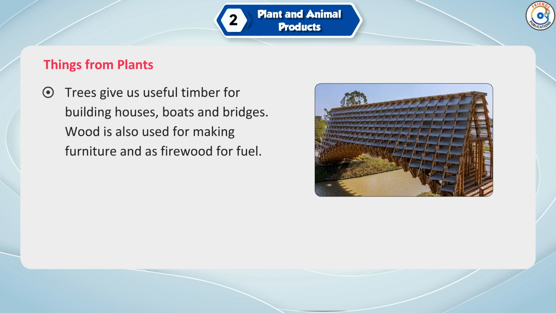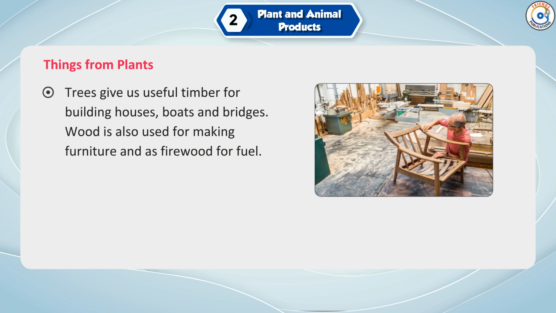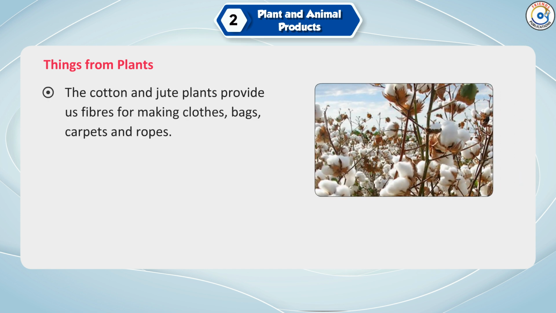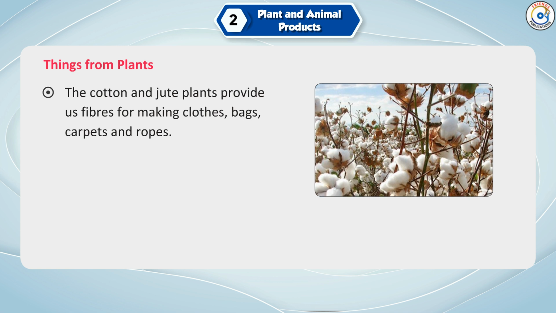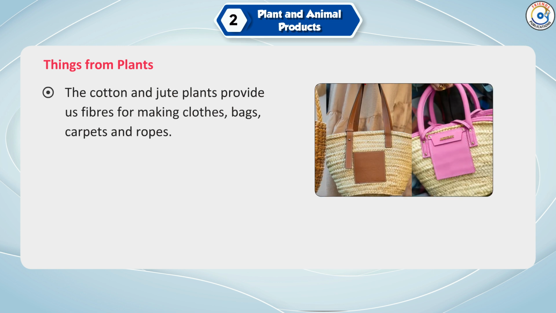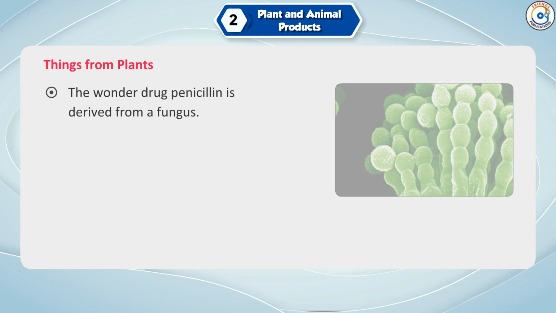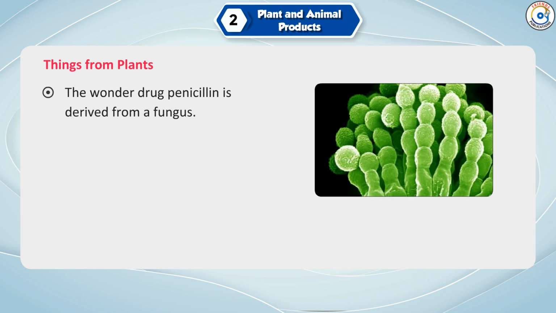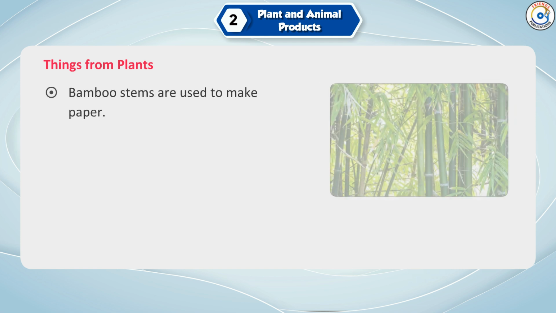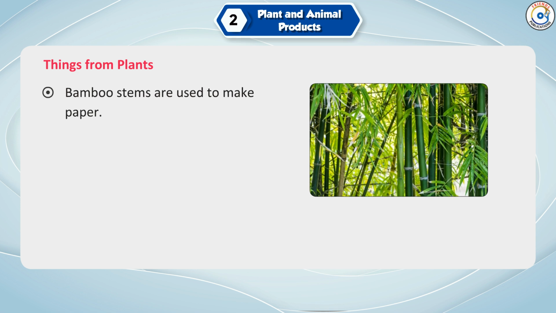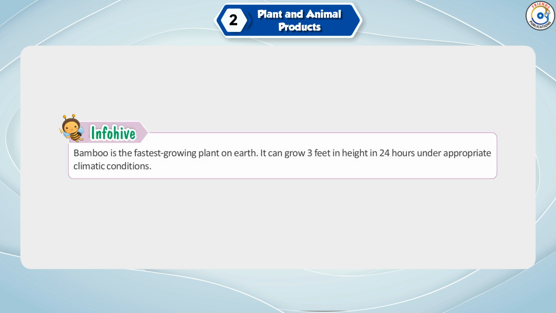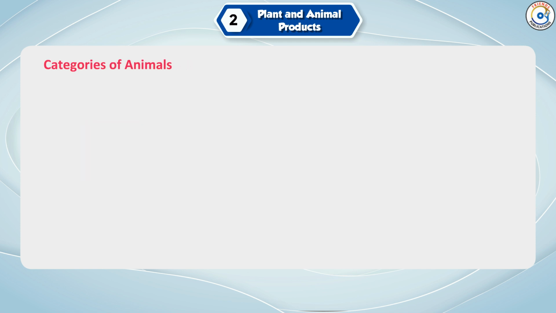Wood is also used for making furniture and as firewood for fuel. The cotton and jute plants provide us fibers for making clothes, bags, carpets, and ropes. The wonder drug penicillin is derived from a fungus. Bamboo stems are used to make paper. Info Hive. Bamboo is the fastest growing plant on earth. It can grow 3 feet in height in 24 hours under appropriate climatic conditions.